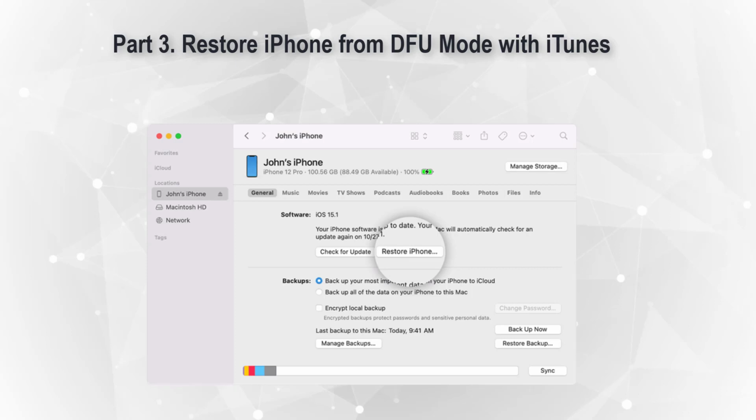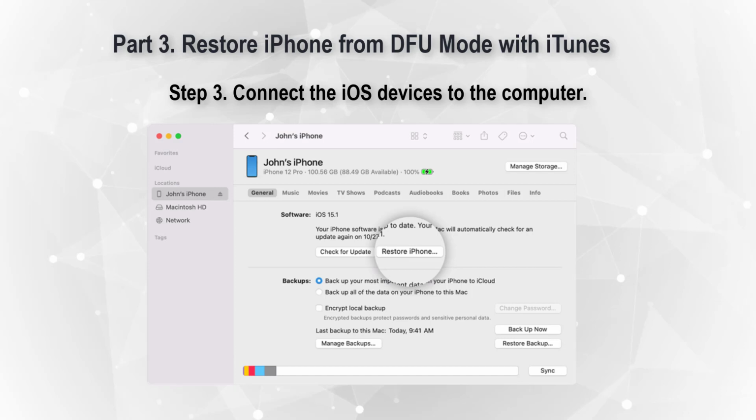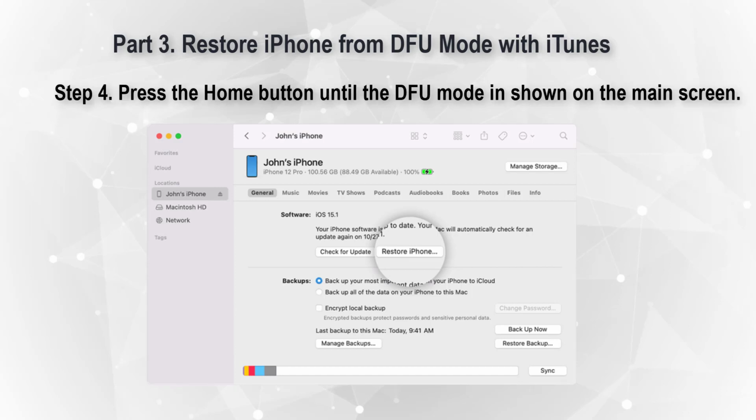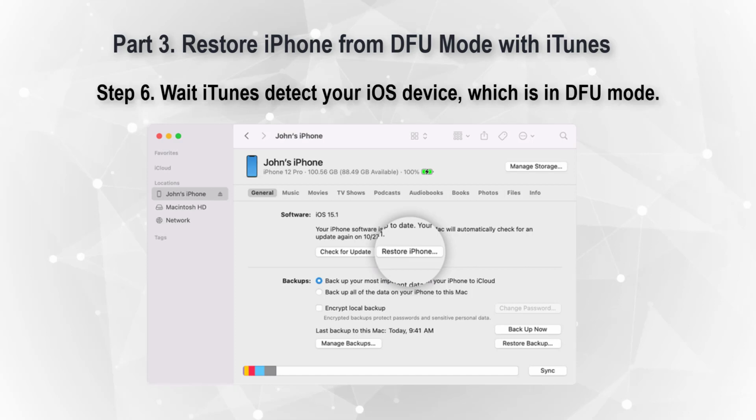To restore your iPhone, iPad or iPod from DFU mode with iTunes, you can follow the steps as presented here. Step 1. Install the latest version of iTunes. Step 2. Launch iTunes and turn off the iPhone/iPad/iPod. Step 3. Connect the iOS device to the computer. Step 4. Press the home button until the DFU mode is shown on the main screen. Step 5. Let go of the home button. Step 6. Wait for iTunes to detect your iOS device, which is in DFU mode.